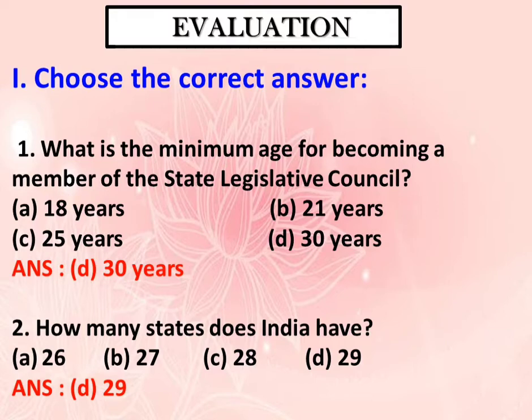Question number 2. How many states does India have? The options are A. 26, B. 27, C. 28, D. 29. The answer is option D. 29.